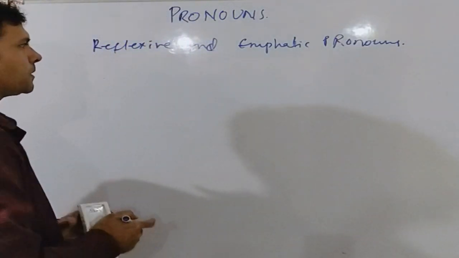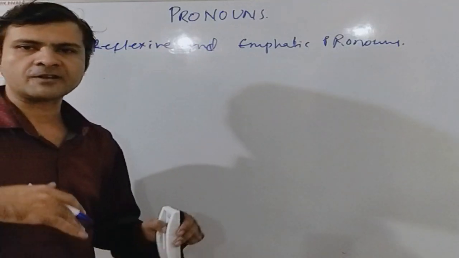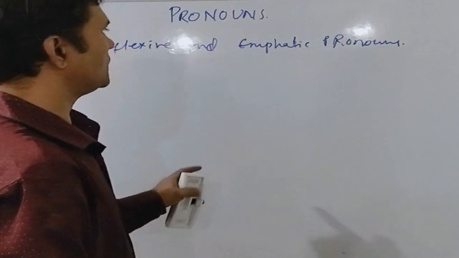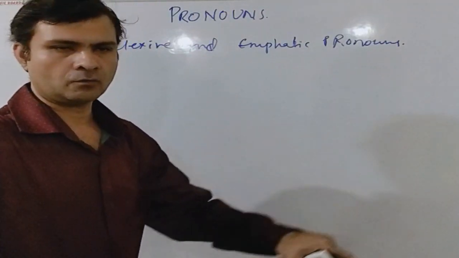Now when a compound personal pronoun is used to emphasize on something, then it is known as the emphatic pronoun.